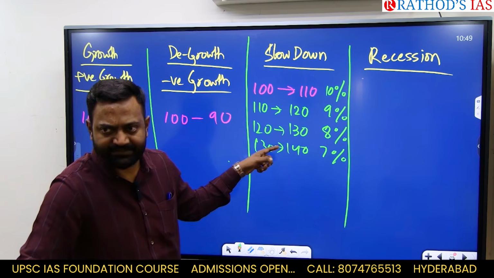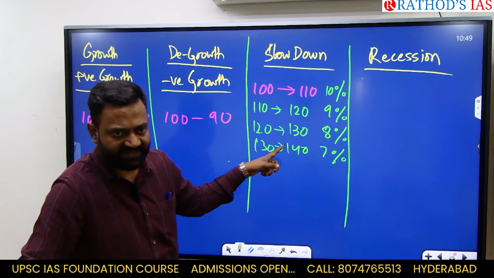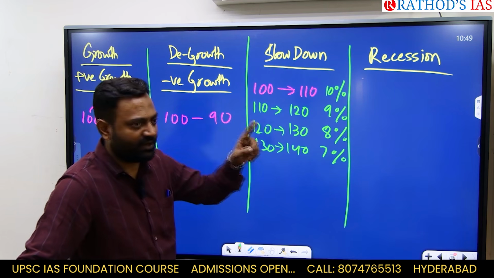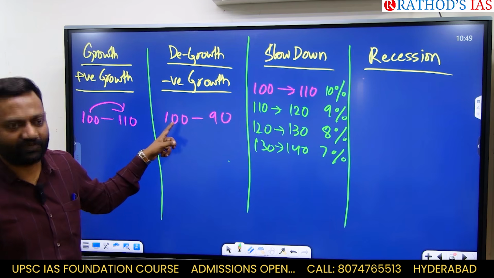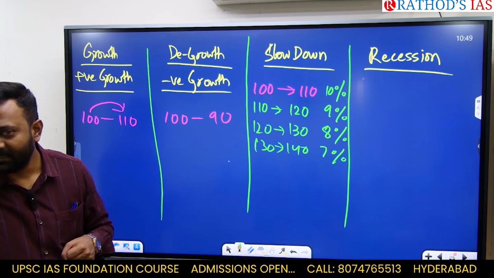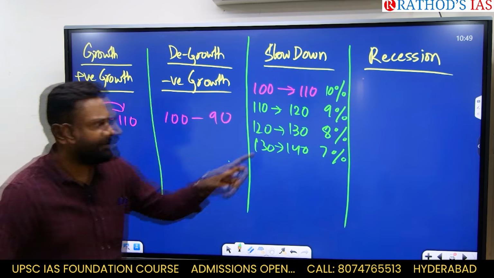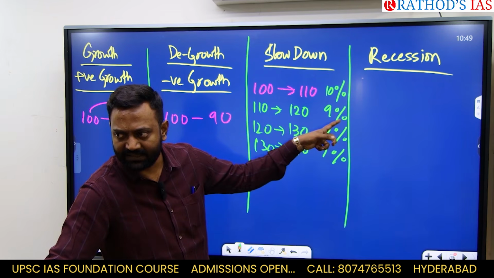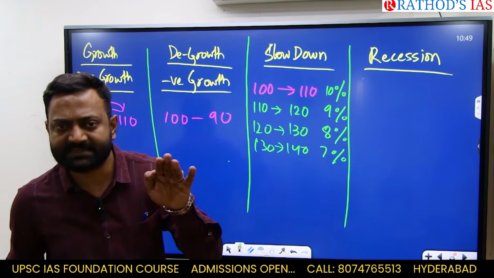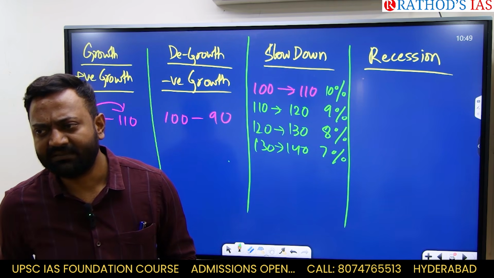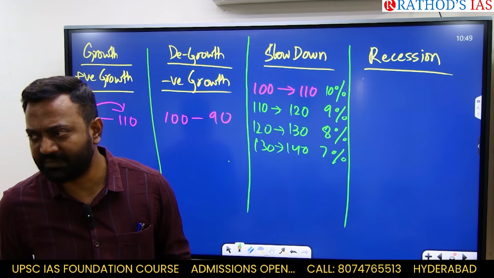Can you see that you have not entered the negative territory? You are growing in absolute terms. All of you be very careful. You are growing in absolute terms. You are not registering negative growth. That means the GDP is not coming down. But what is happening? The rate at which it was growing here is not the rate at which it is growing here. So the rate of growth has come down. This is known as slowdown in the economy. Will you remember this?